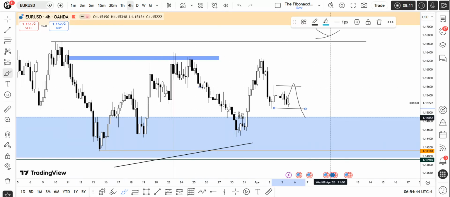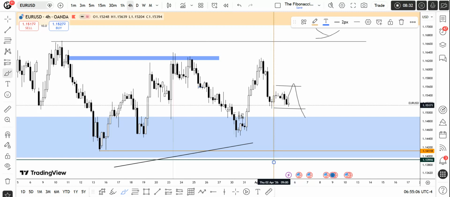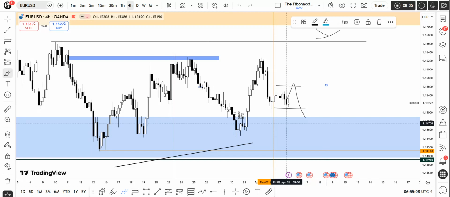So what I'm expecting for this week is price to purge down, blow out these tops right over here, then come down to this fair value gap area, which is on the H4 time frame, so we can continue higher. Also, we are in the new month, so the new month opening is right over here. We have not taken out either the low or the high in this range.